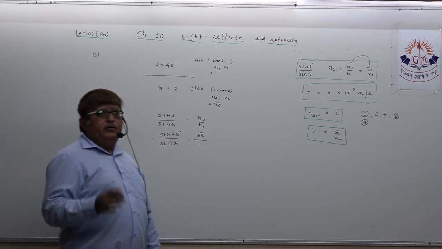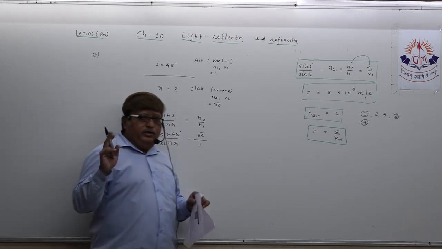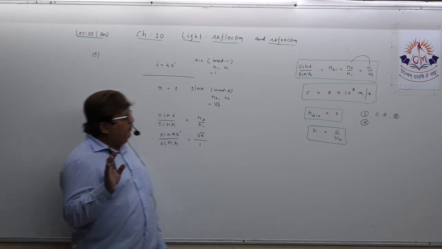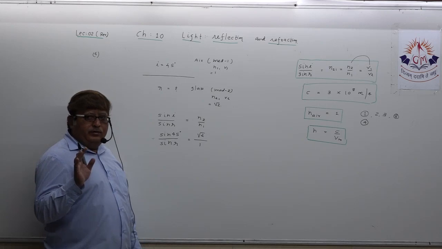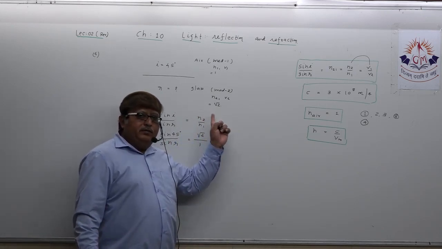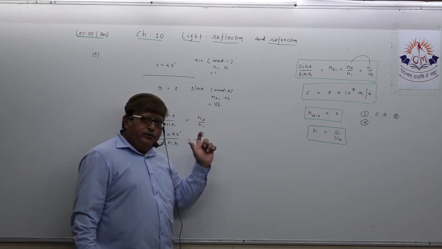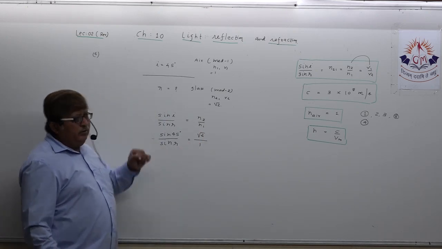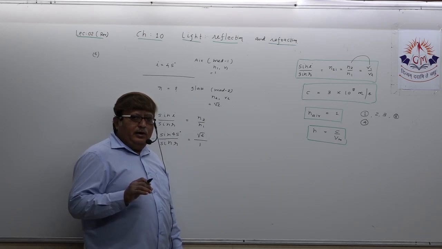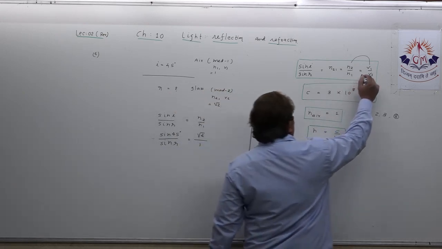Here, the ray of light is going from air to glass. Air will be medium one, having absolute refractive index N1 and velocity of light in that medium V1. Glass is medium 2, having refractive index N2 and velocity of light in glass V2. Now, because here you have to utilize two data, I, R, N2, N1, there is no need to concentrate on this.